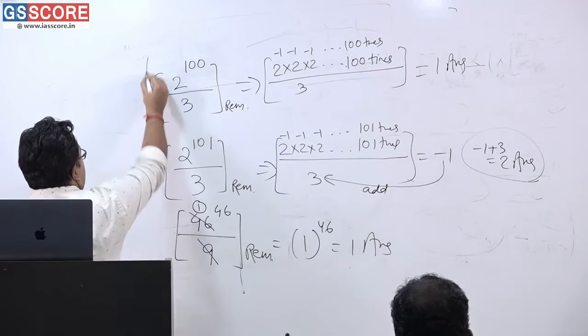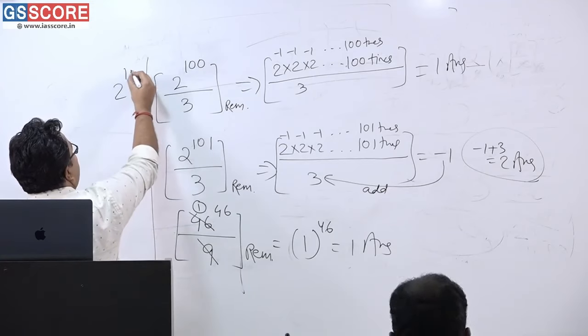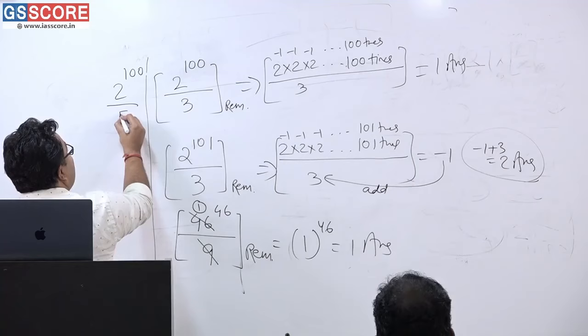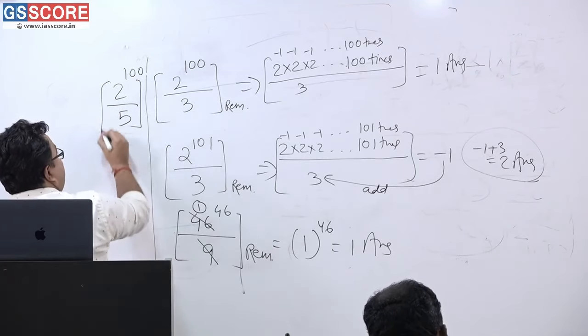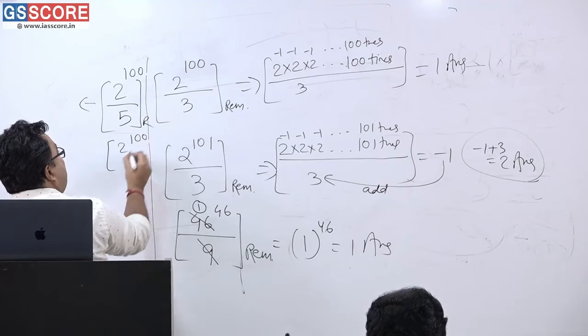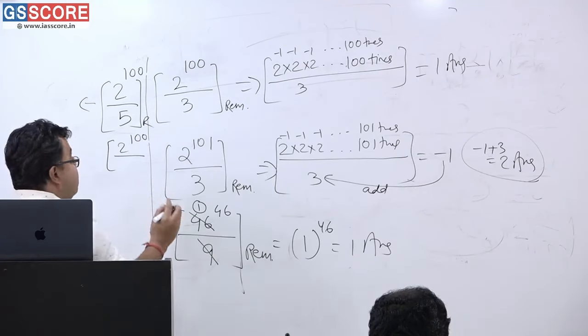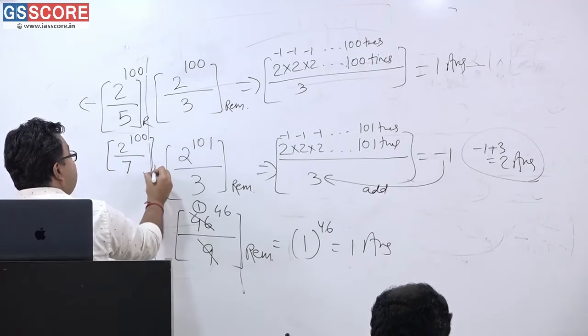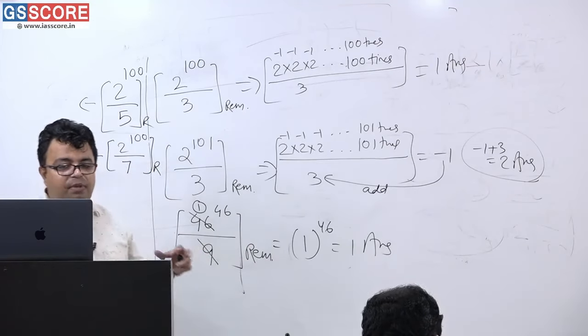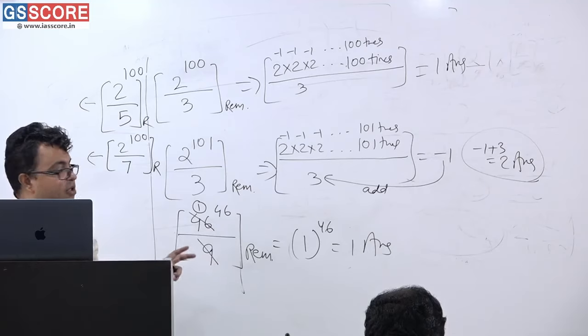The next set of questions that you have to do is 2 to the power 100 when divided by, think very wisely, 5. What is the remainder? And 2 to the power 100 when divided by 7, what is the remainder? These 2 examples we will be doing, and then 3-4 examples that are past year questions, and then the class is over.